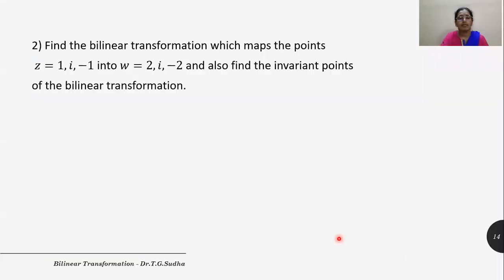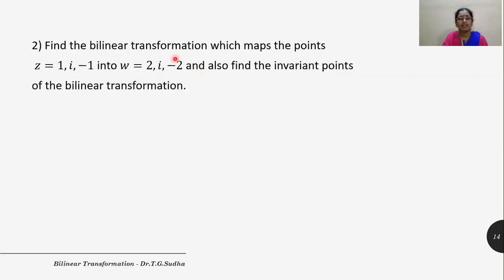Let us go to one more example. Here we need to find the bilinear transformation which maps the points Z equal to 1 comma I comma minus 1 into W equal to 2 comma I comma minus 2. And here we are required to find the invariant points of the bilinear transformation. That is the transformation wherein Z is mapped on to Z itself. That is W is equal to Z.